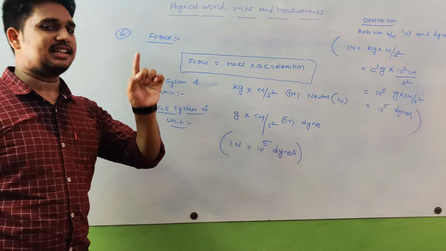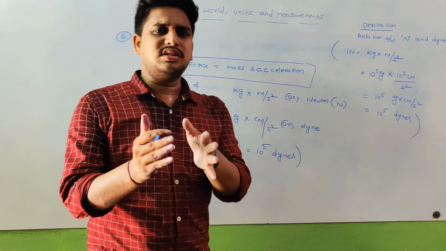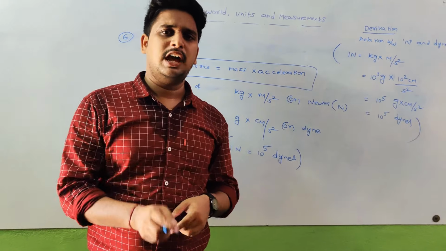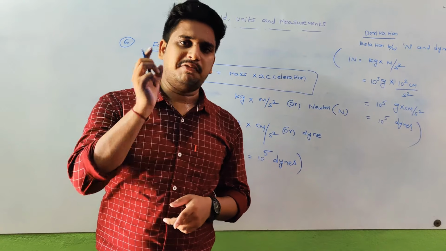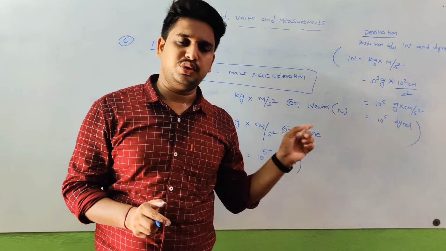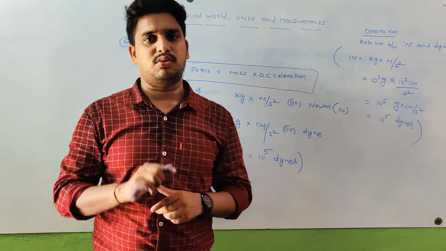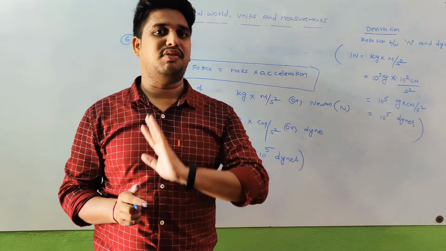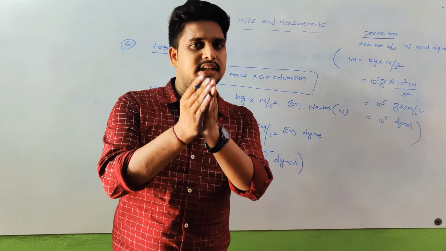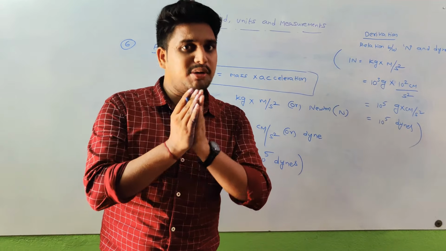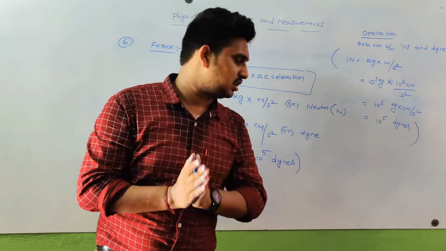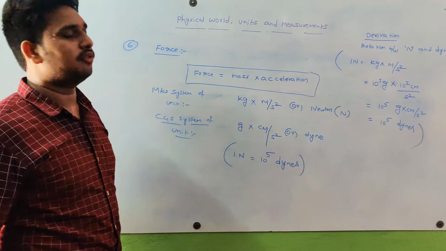Next, is force a scalar quantity or vector quantity? Up to now, we have taken the sixth example. What are we doing step by step here? First we write the definition, then the formula, then the unit, then whether it is a scalar quantity or vector quantity, and after that the dimensional formula. These are the basic steps for any physical quantity. If you know the unit, then it is easy to write the dimensional formula.